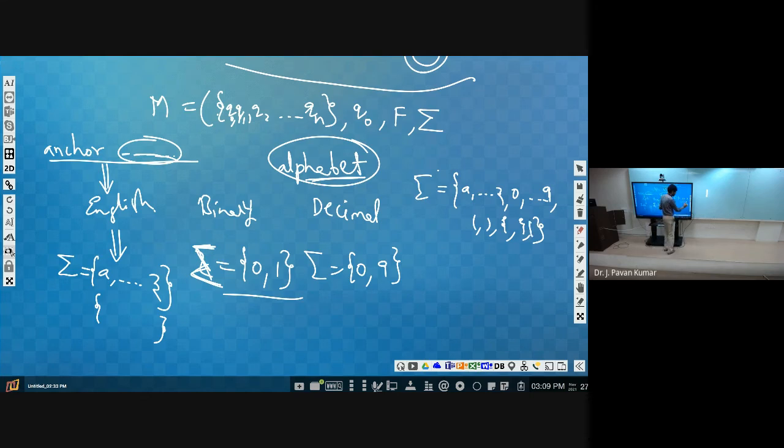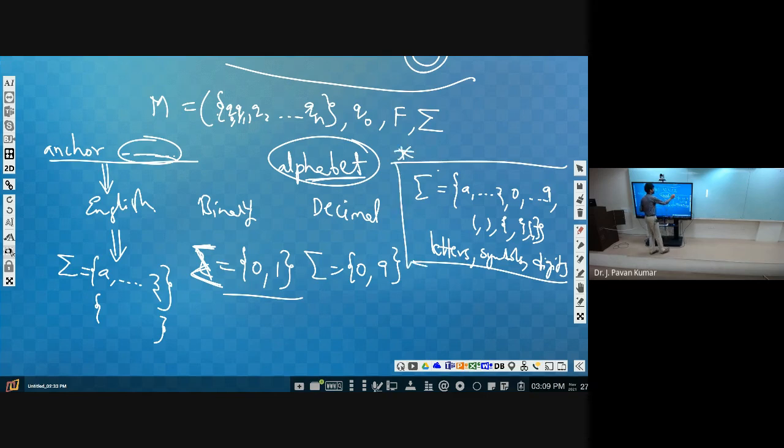We can have square bracket, closed square bracket. So these all will be part of the alphabet. So alphabet will contain what? Letters, symbols, digits which are allowed in one particular language. We call it as the alphabet for that particular language. Okay.